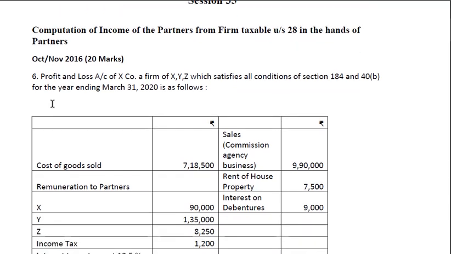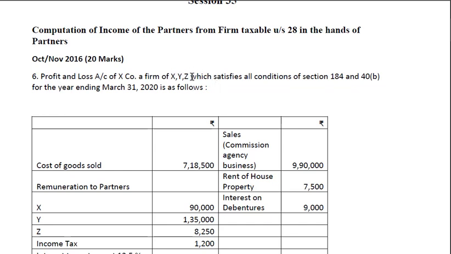So this problem was asked in November 2016 for 20 marks. Profit and loss account of X company, a partnership firm XYZ, which satisfies all conditions of section 184 and 40B.